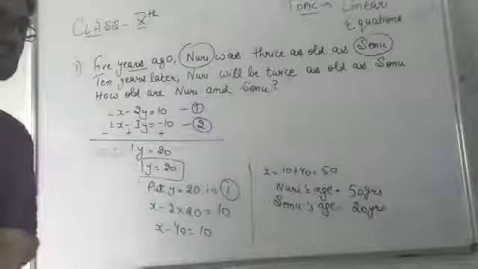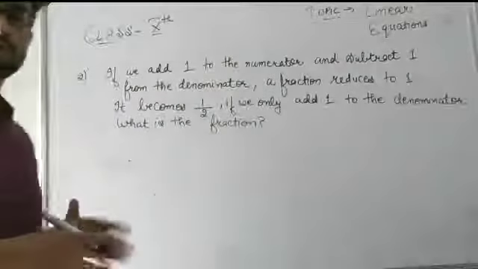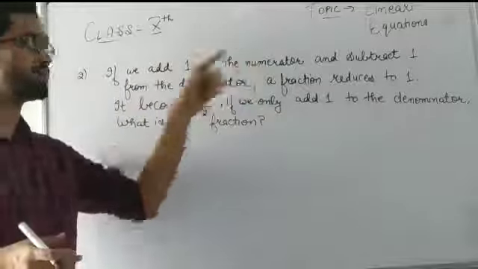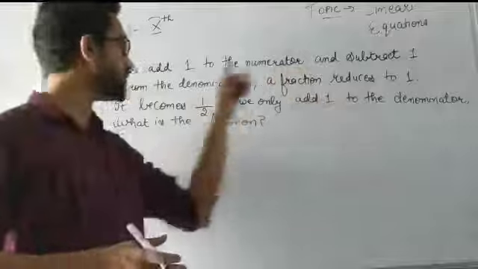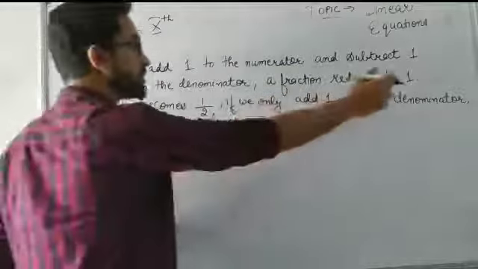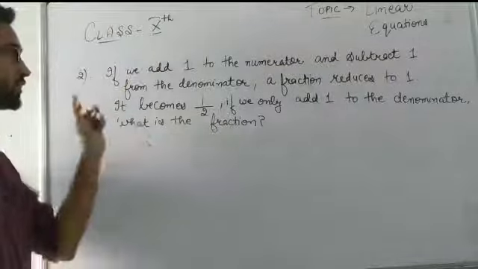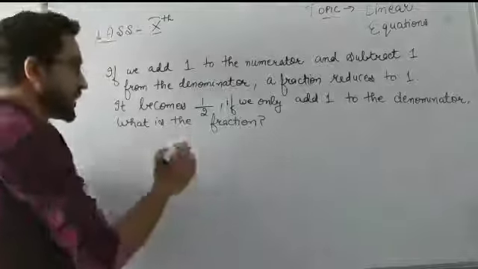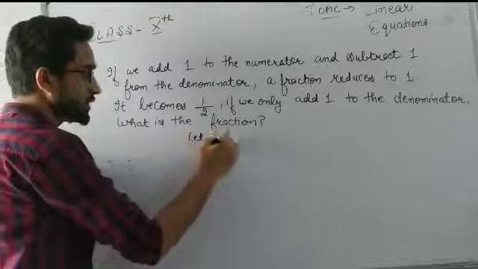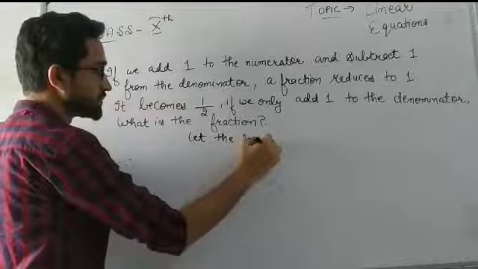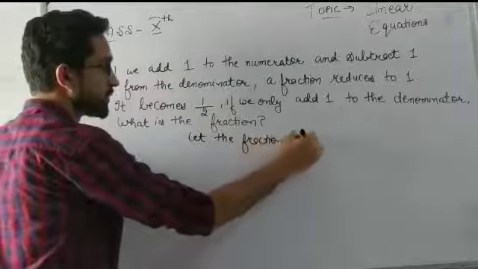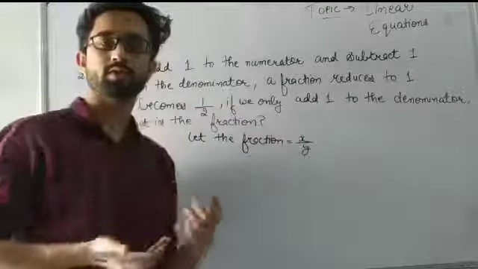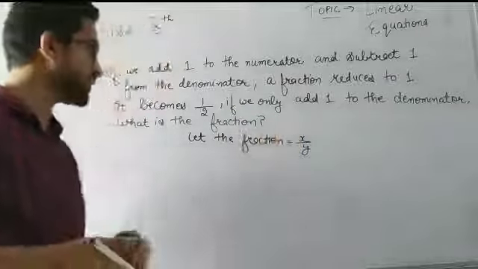Let's come to the next question now. Okay, let's come to the second question. It says that if we add 1 to the numerator and subtract 1 from the denominator, a fraction reduces to 1. Since they are talking about a fraction, let's assume a fraction. I'm taking, let the fraction be x by y. We don't know what the fraction is, so we are just assuming it. Let it be x and y, since it has a numerator and denominator.